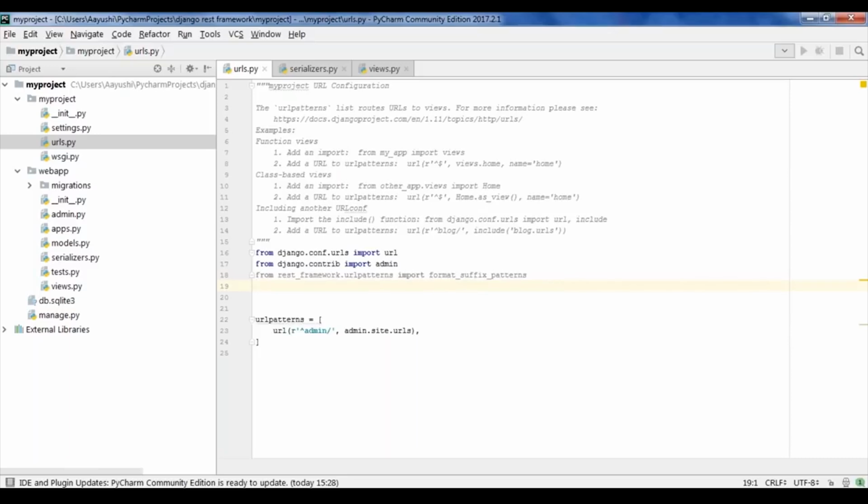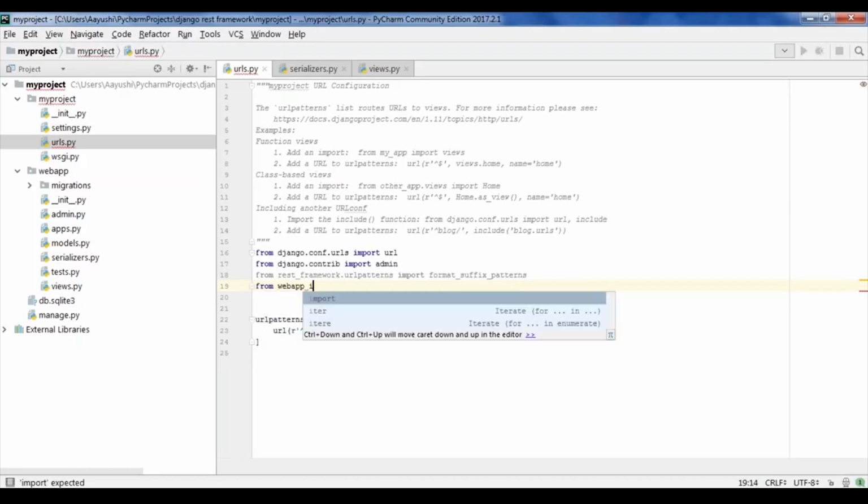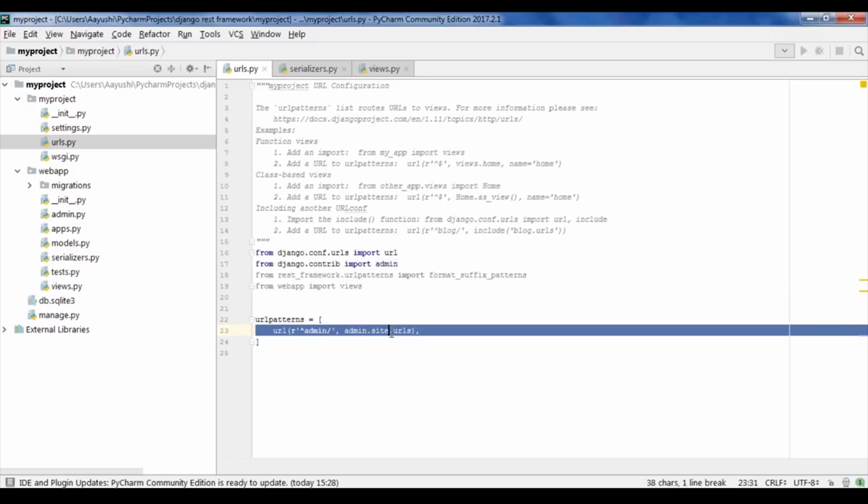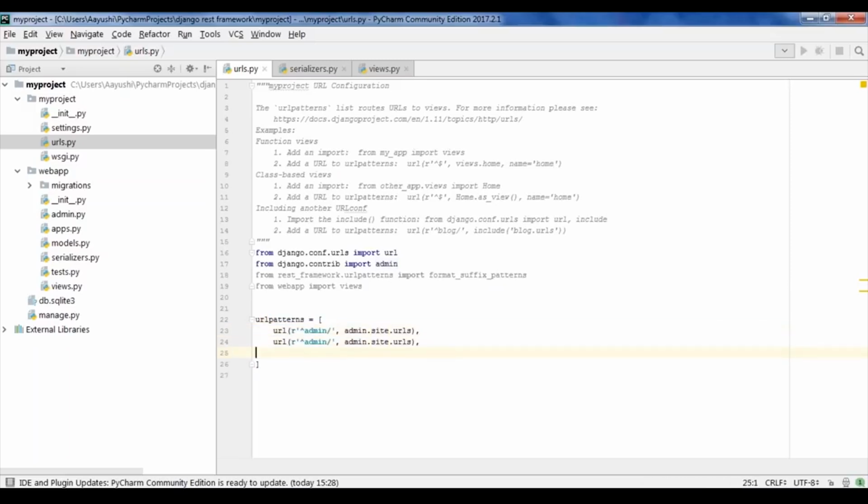In my code, you will not be requiring this as such, but the other thing you require is to import your view. For importing your view, you have to type in from web app import views. As you can see here, it is only linking to my admin panel, but now we have to create our own URL to display the view. For that, I'll just copy the same line and paste it over here. You must know that these are in the form of regular expressions. So in place of admin, I can type in employees, so that whenever I hit employees, it will return my view. To make it easy, I have to type in views.employee list that we have just created.